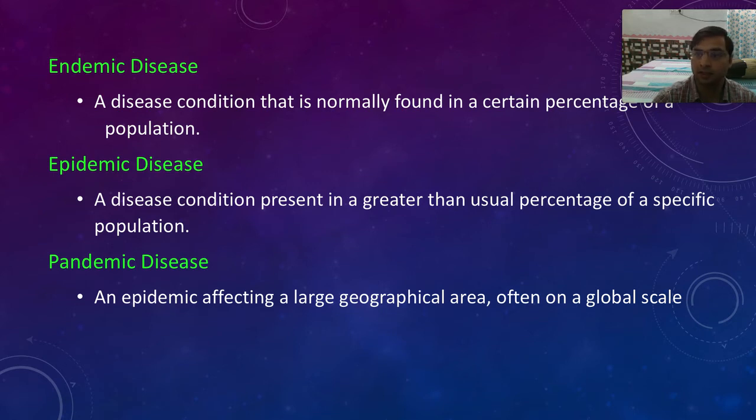If a district of a state is getting affected by a disease, we can call that an endemic disease. Or if a village is affected by some disease, say cholera or dysentery, and all the people of that village are affected, we can call that endemic. Epidemic means the complete state or complete country is having that disease. Pandemic means global, just like coronavirus these days.